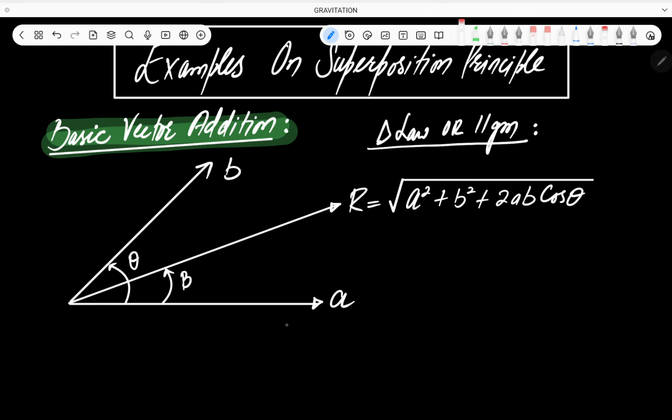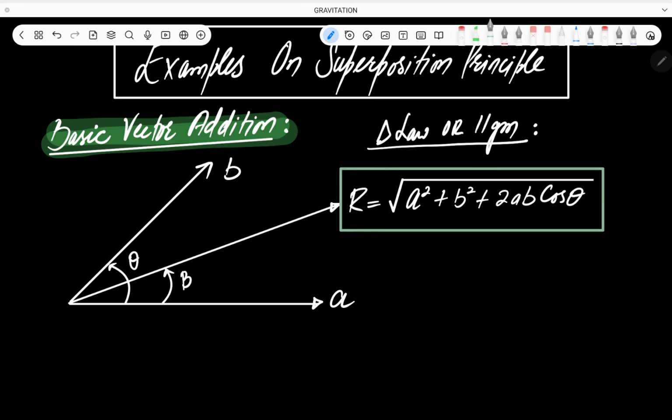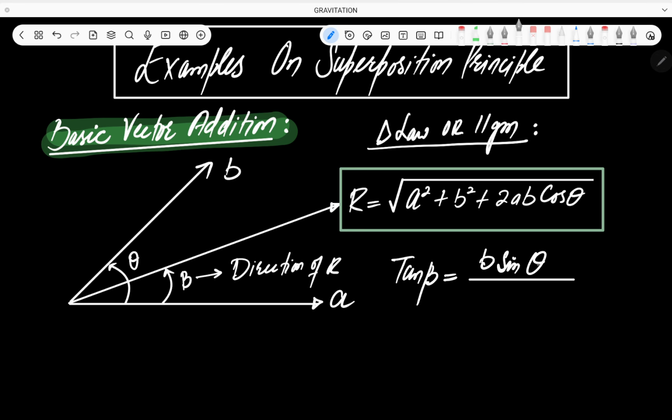So here we have 2 vectors. This one is vector A, then here is another vector, that is vector B, and this is the resultant of these 2 vectors, which is R. And what is this resultant equal to? It is given by this equation, that R is equal to square root of A squared plus B squared plus 2AB cos theta. And this beta gives the direction of R. This angle gives the direction of the resultant vector, and it is given by this equation, that tan beta is equal to B sin theta divided by A plus B cos theta.